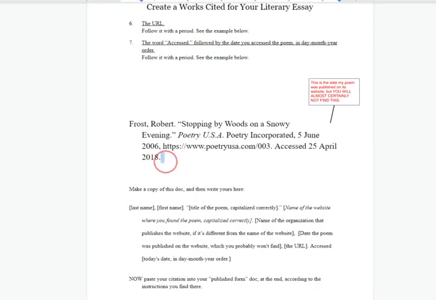So again, here's my example of a complete works cited. Notice this here. This is the date my poem was published on its website, but you almost certainly will not find this. That arrow is going to 5 June 2006.